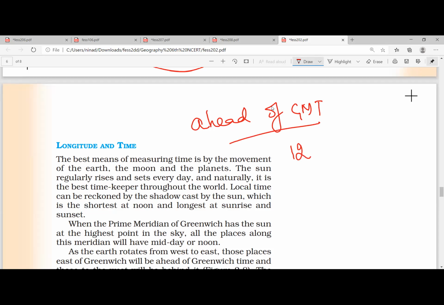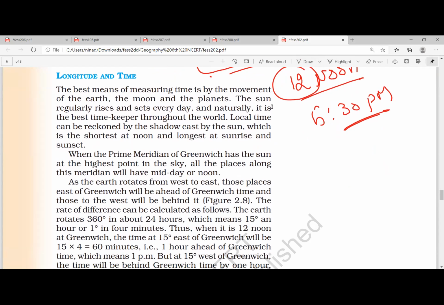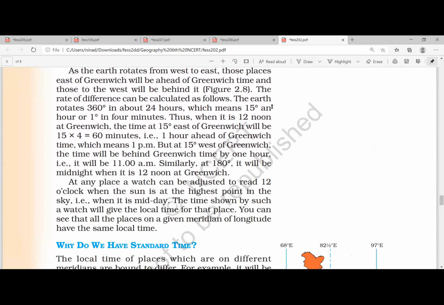That means if it is 12 noon in GMT, then in India it will be 5:30 p.m. So we have already crossed the noon and are entering the evening, whereas London is just seeing the noon. That is why the Eastern hemisphere is ahead of GMT. Copy this down very clearly. Eastern hemisphere is ahead of GMT. Okay, this is the calculation which I told you.